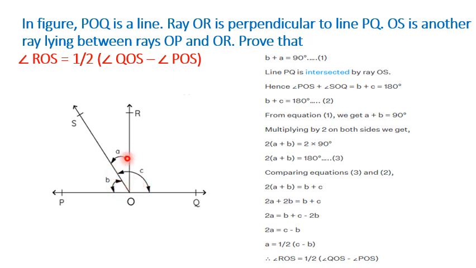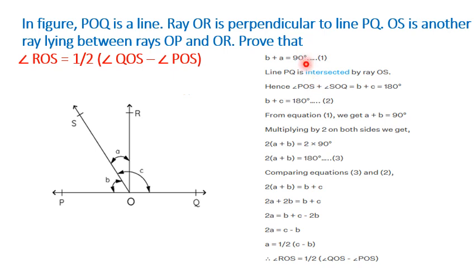Now B plus A is given as 90 degrees, since OR is perpendicular to PQ. So angle B plus A is 90 degrees. What is B plus C? B plus C is 180 degrees, angles in a linear pair. And we got A plus B as 90 degrees.